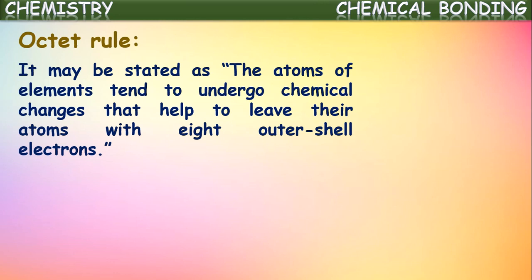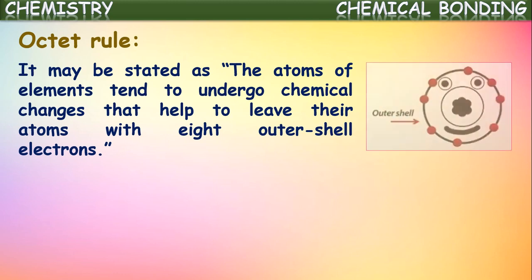It may be stated as: the atoms of elements tend to undergo chemical changes that help to leave their atoms with 8 outer shell electrons. So always the elements will tend to undergo chemical changes by which they will get 8 electrons into their outermost shells, and hence they become stable. So that is the octet rule. The tendency of atoms trying to get 8 electrons into their outermost shells by participating in chemical reactions is called the octet rule. By having 8 electrons in their outermost shell, atoms become stable.